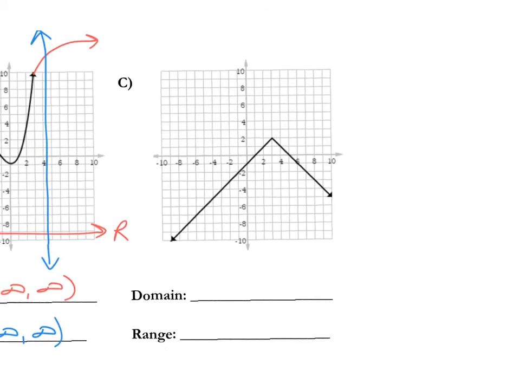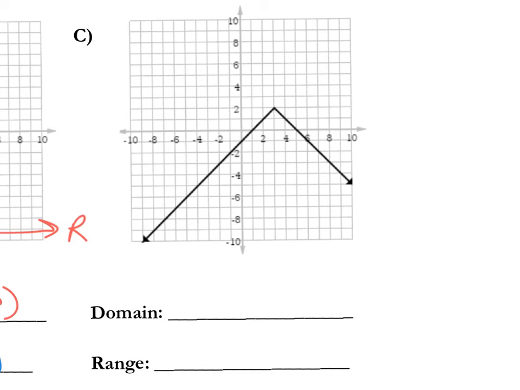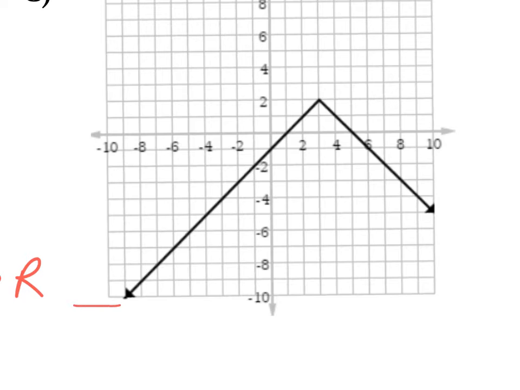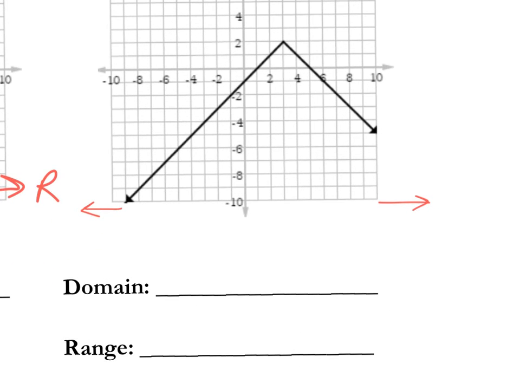Last one. Let's start with domain. Again, check the domain in terms of red. Let me get rid of this little piece here. It keeps going and going to the left, keeps going and going to the right. So anytime that's happening, start from the left, that's negative infinity to infinity.